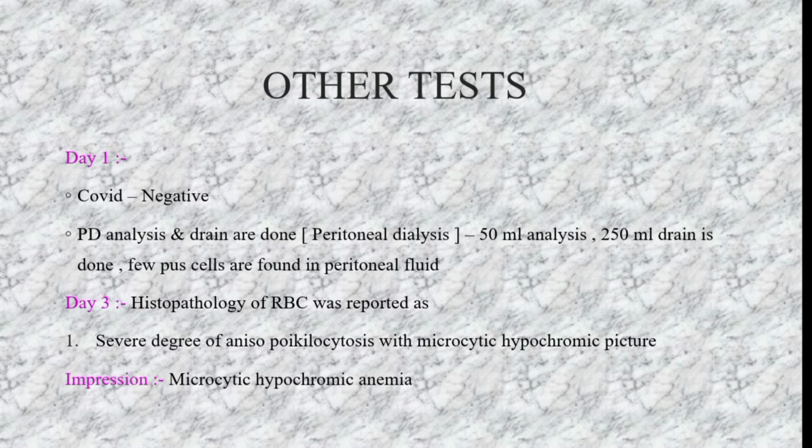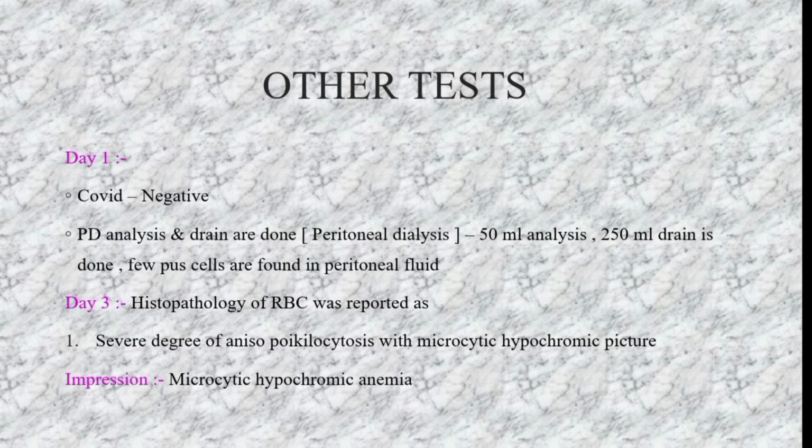First of all, I will differentiate each and every term. Microcytic means the size is small. Hypochromic means the HB, that is the hemoglobin count, will be decreased. If there is a decreased hemoglobin count, then the RBCs will be of pale color. So microcytic hypochromic anemia means smaller sized RBCs with decreased HB, paler in color, because of which anemia occurs. And what is anisopoikilocytosis?